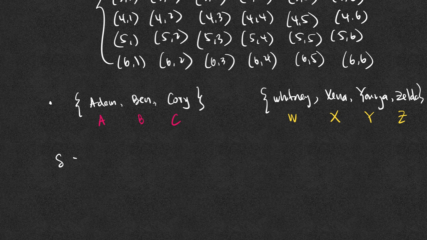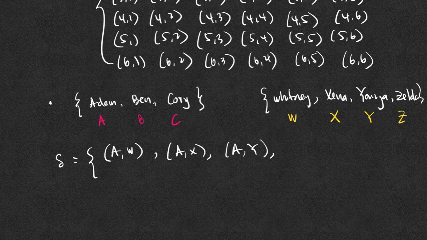Then the sample space will consist of Adam and Whitney, that is one possible outcome, or Adam, Zena, or Adam, Younger, or Adam, Zelda. Now, before we finish this list, we can tell that there are a possible of 3 times 4 or 12 possible outcomes, and we will list them all.